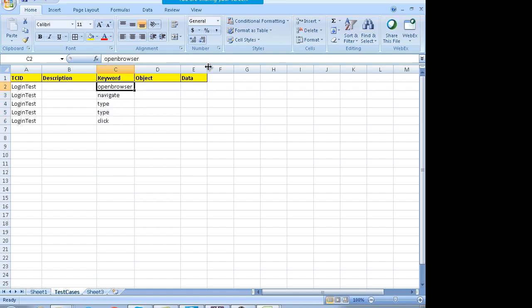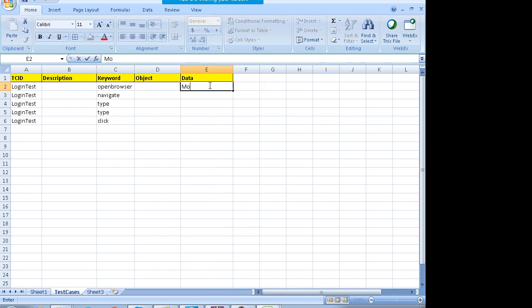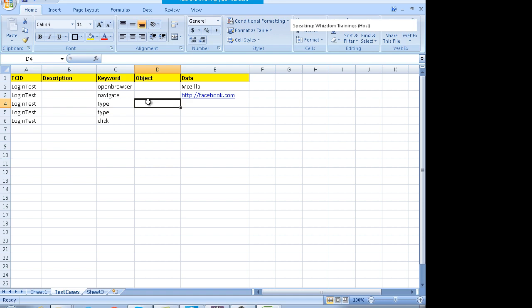Okay, open browser. What kind of browser you have to open, you can mention in the data. I have to open Mozilla browser. Okay, which website you have to navigate to: http facebook.com. Then you have to type inside the username text field. So in the object column you can keep the XPath of the username field. Okay, XPath like this: there is an input field whose ID is, you can type in any ID.